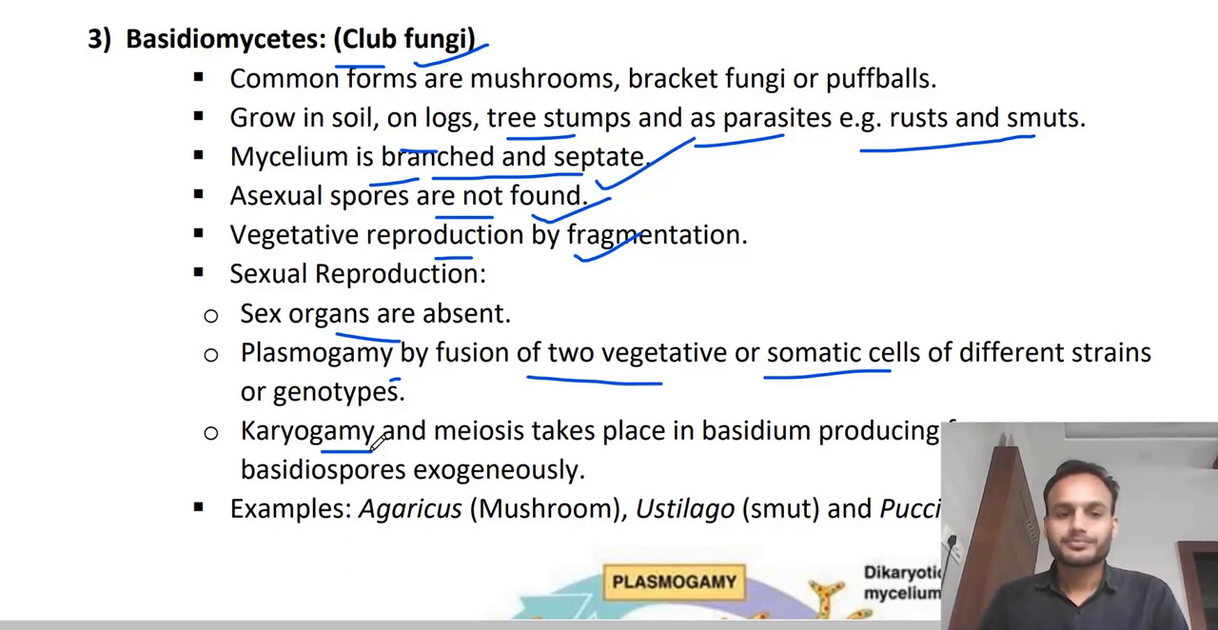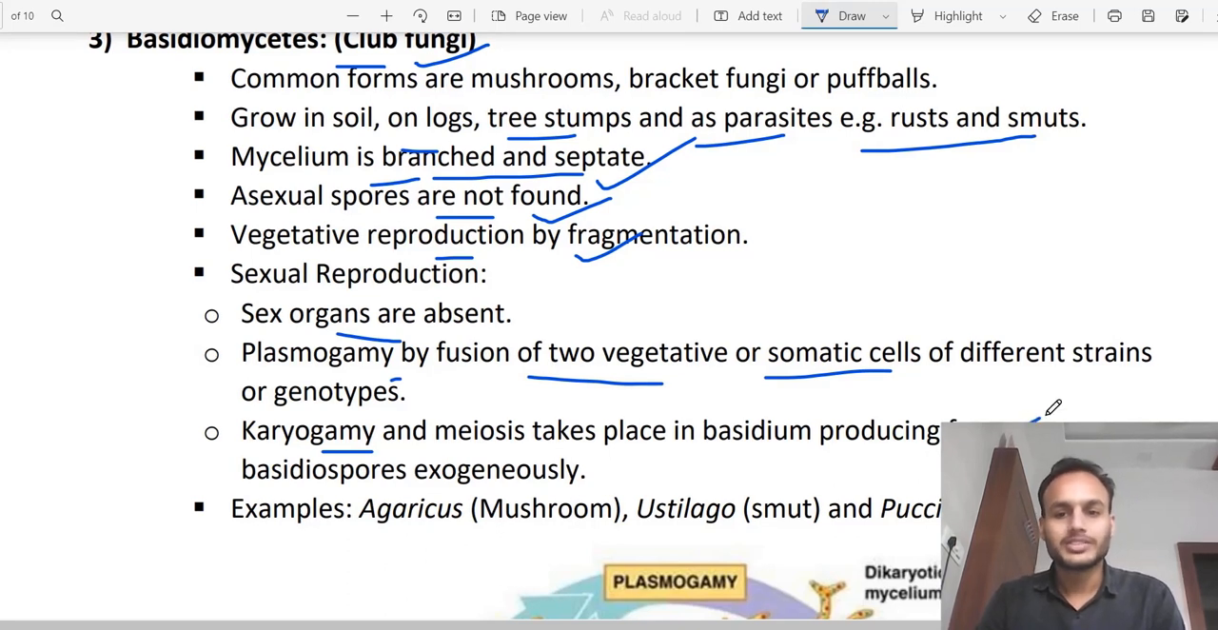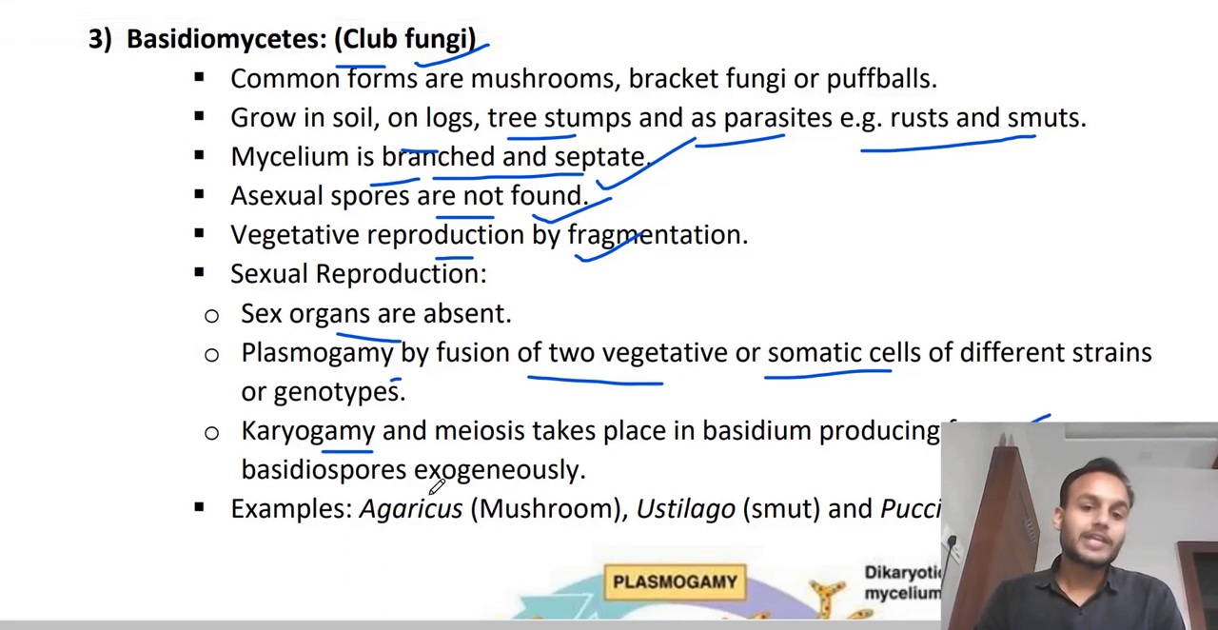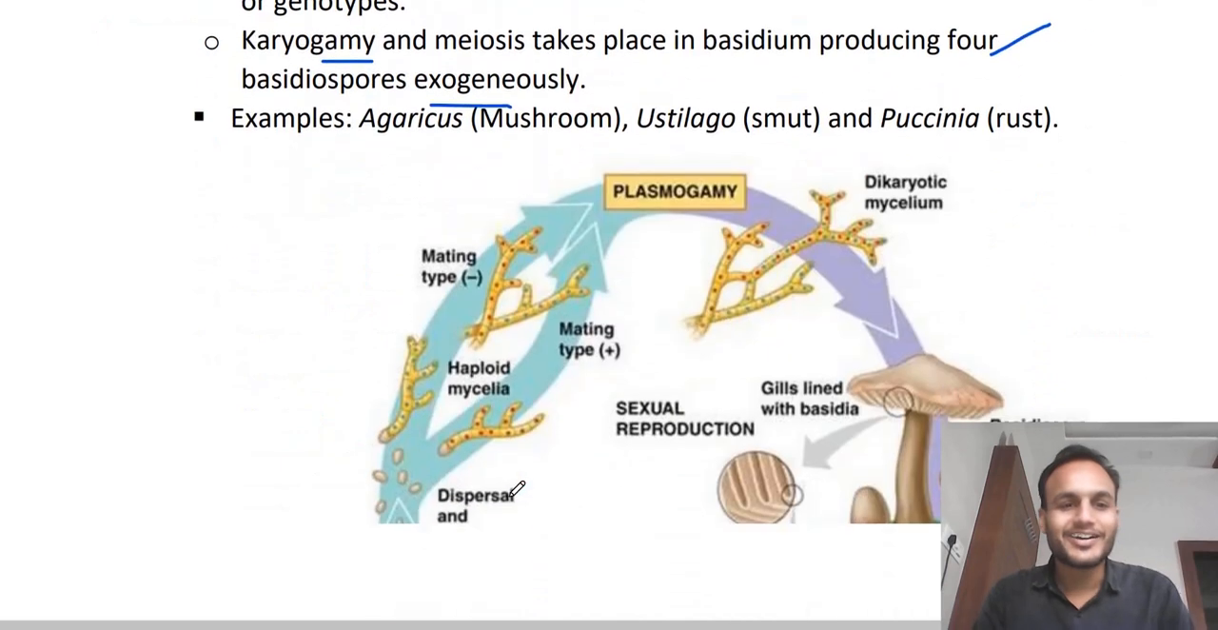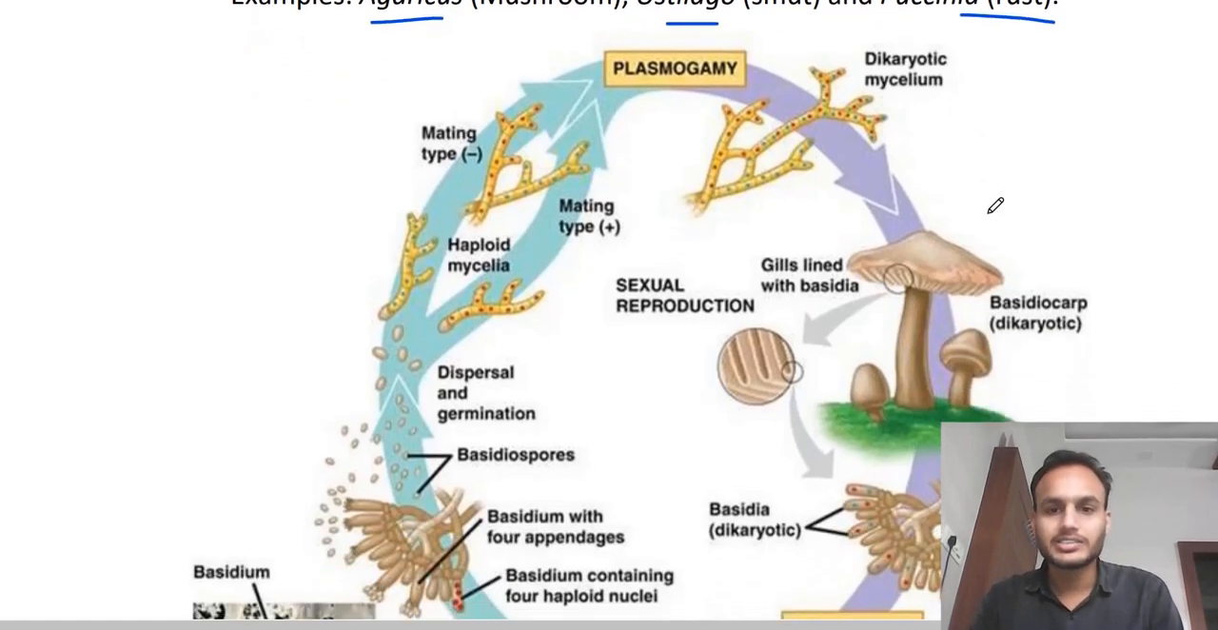So here meiosis occurs in Basidium, which produces four basidiospores, right? And these are produced exogenously. Remember this thing, exogenously they are producing it. Okay, example are Agaricus, mushroom, Ustilago, smut, Puccinia, rust. Clear? Here is the life cycle.